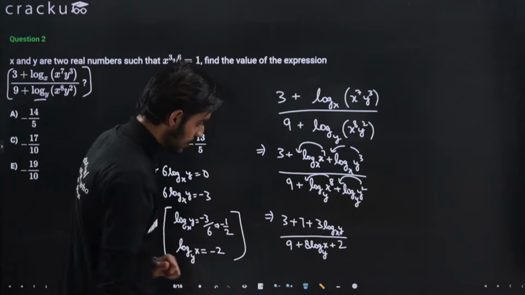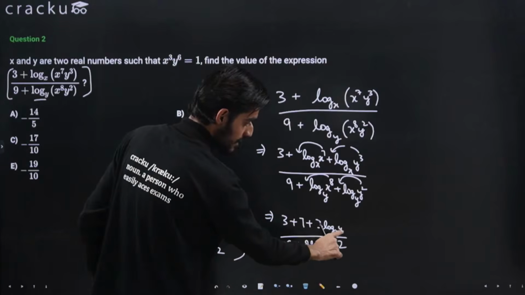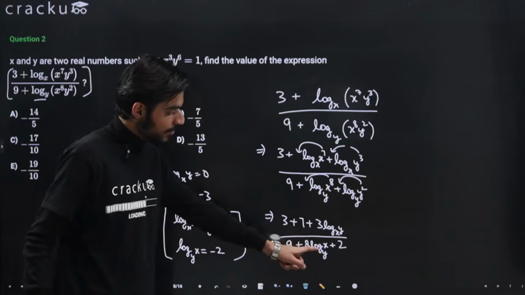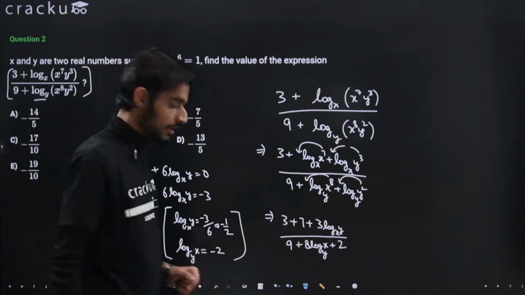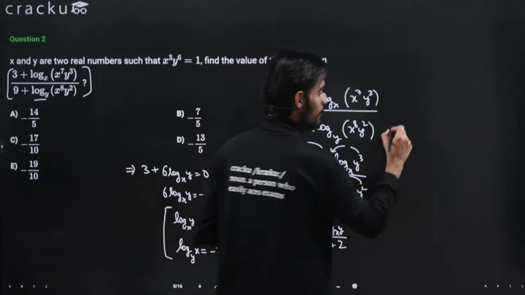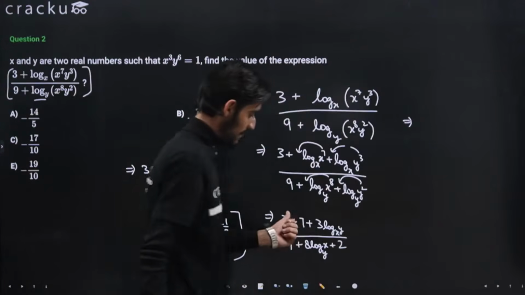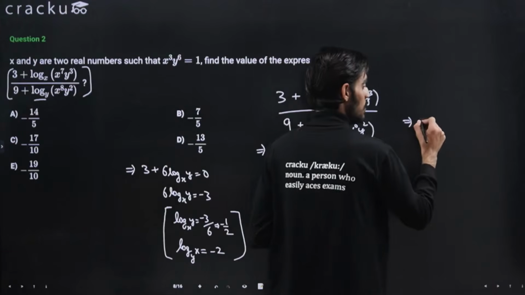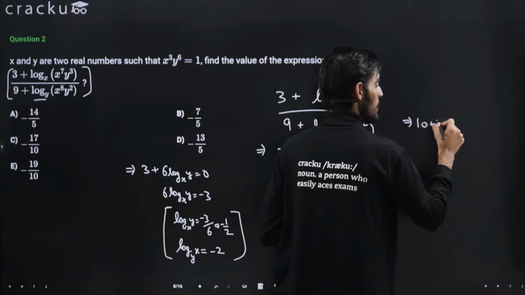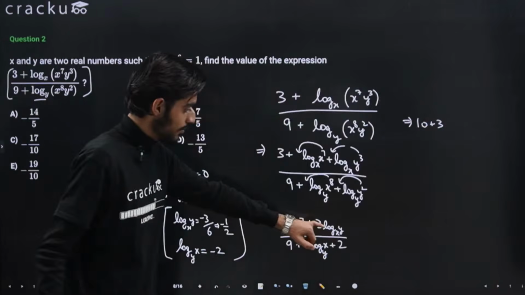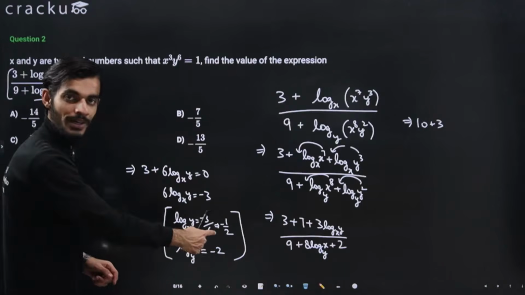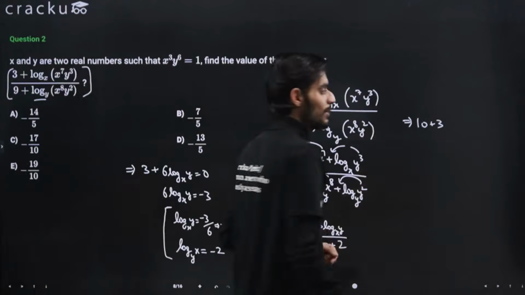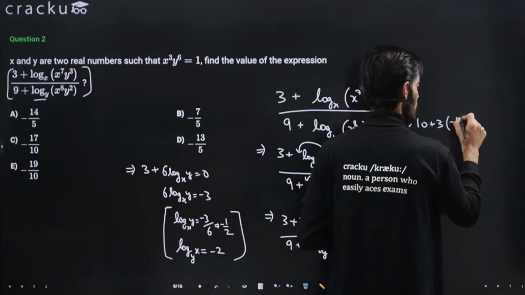Now we know the value of log base x argument y as well as log base y argument x. From here we can just put in the values. So 7 plus 3 is 10, 10 plus 3 multiplied by log base x and argument y. So base x and argument y is equal to minus 1 by 2. You can just put the value as minus 1 by 2 here.